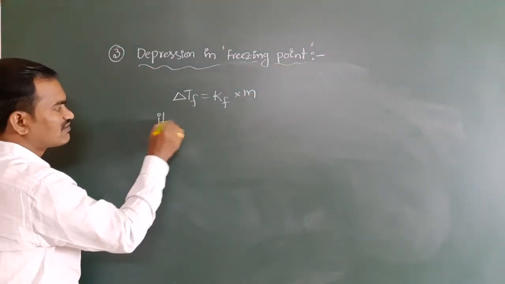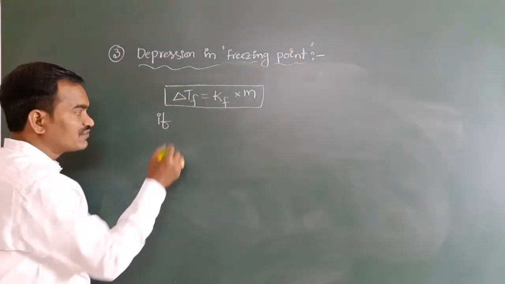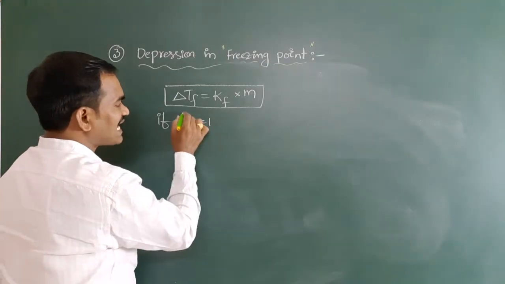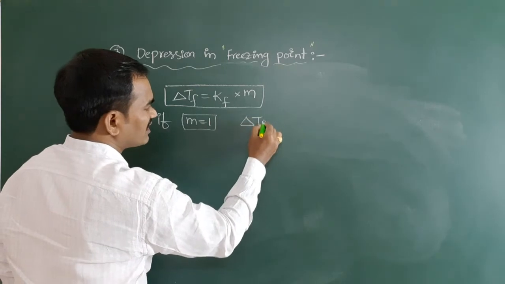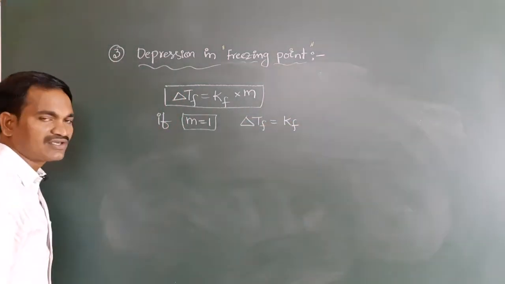If this is our formula, keep it in your mind. If small m molality is equal to 1, what is happening when molality is equal to 1? Delta Tf is equal to Kf.